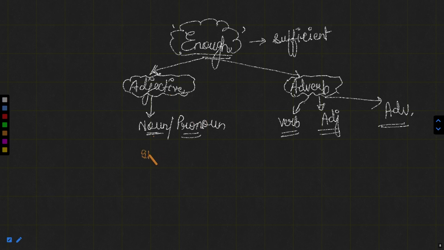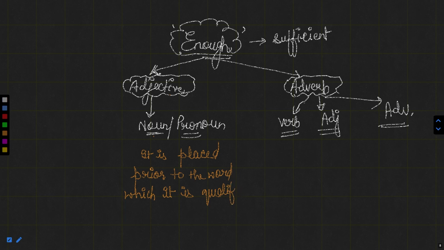It is placed prior to the noun, or we can say prior to the word which it is qualifying. This is very, very important. That means before the noun it is qualifying. Simple.